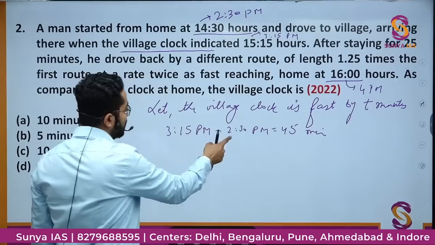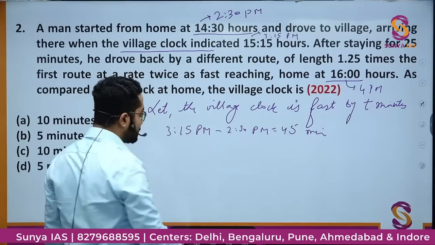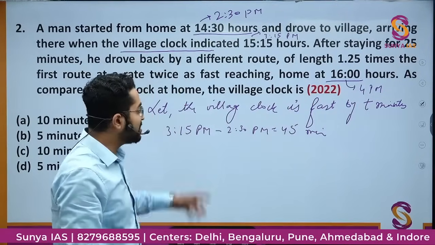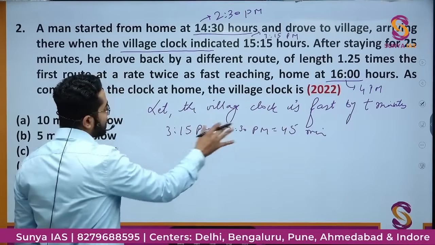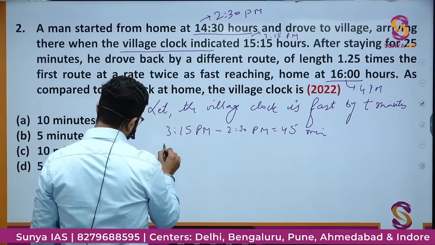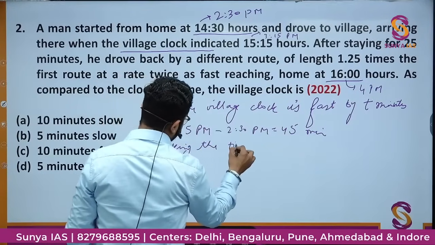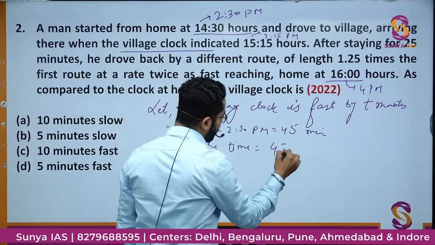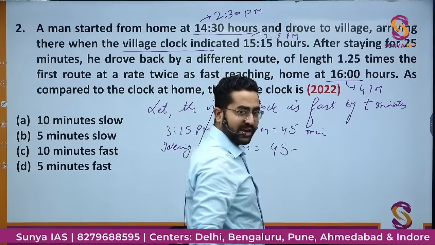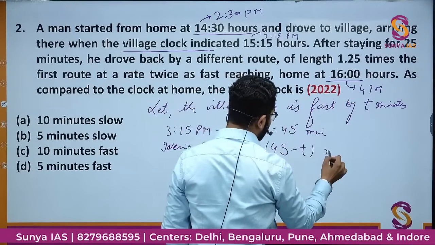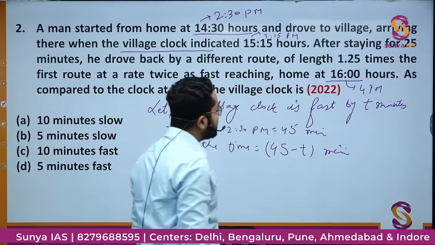Then 3 minus 2:30, 30 minutes. That means this is actually 45 minutes he should take if the watch would have been correct, but because the watch is wrong, then he is taking the time equal to 45 तो लेना चाहिए if the watch would have been correct, but हमने मान लिया कि वो t minutes फास्ट चल रहा है. That means 45 minus t minutes time he is taking.